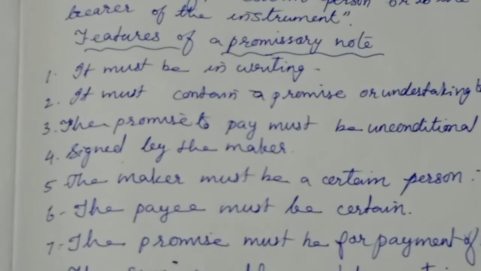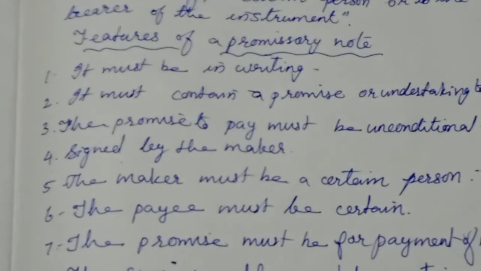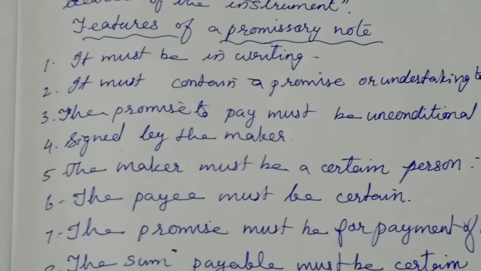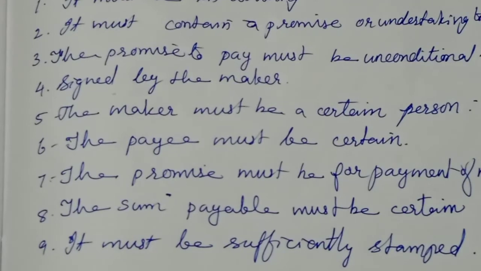So these are the various features of a promissory note. First one, it must be in writing. Second one, it must contain a promise or undertaking to pay. Then the payment must be unconditional. Then it should be signed by the maker. The maker must be a person. Payee must be certain. Then the promise must be for payment of money only. Then the sum payable must be certain. Then it must be sufficiently stamped. So these are all the various features of a promissory note.